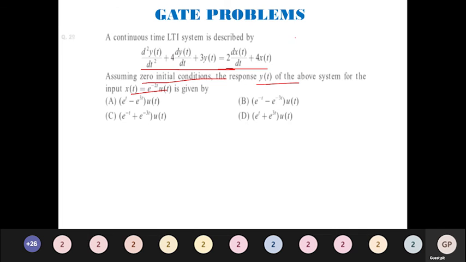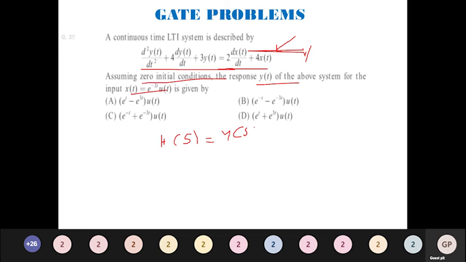First try to take the Laplace transform of this. You will have an equation with respect to Y of s, H of s, X of s, three terms. Then substitute this X of s in this equation and find Y of s. This is what is required. In general, H of s is given by Y of s divided by X of s.